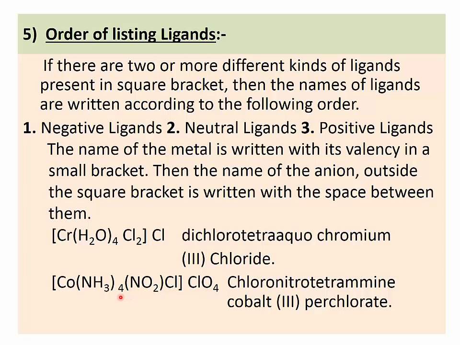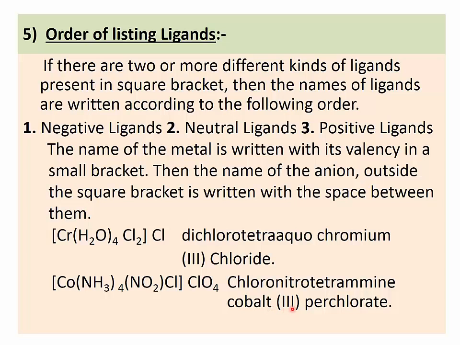So neutral ligand and negative ligand. Start the name with the first negative ligand: chloride, 1 in number, chloro. Then write nitro, again a negative ligand. Then write the neutral ligand, ammine, 4 in number, tetraammine. Then write the name of the metal, cobalt.